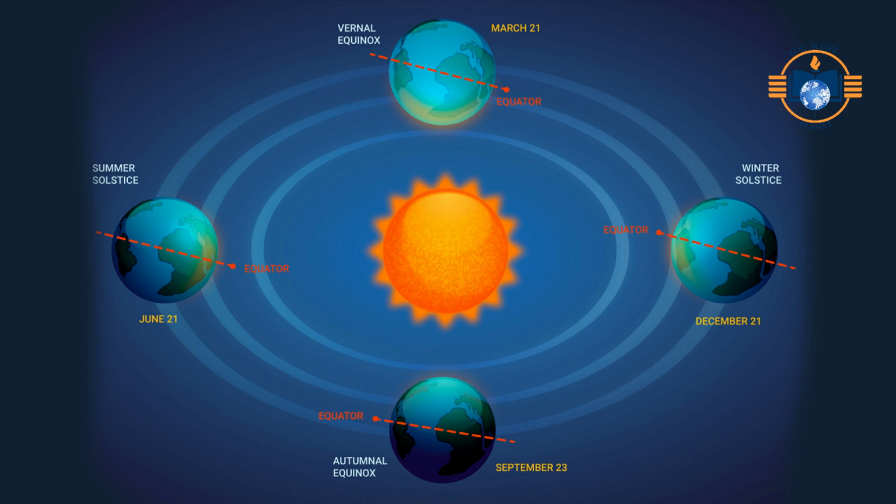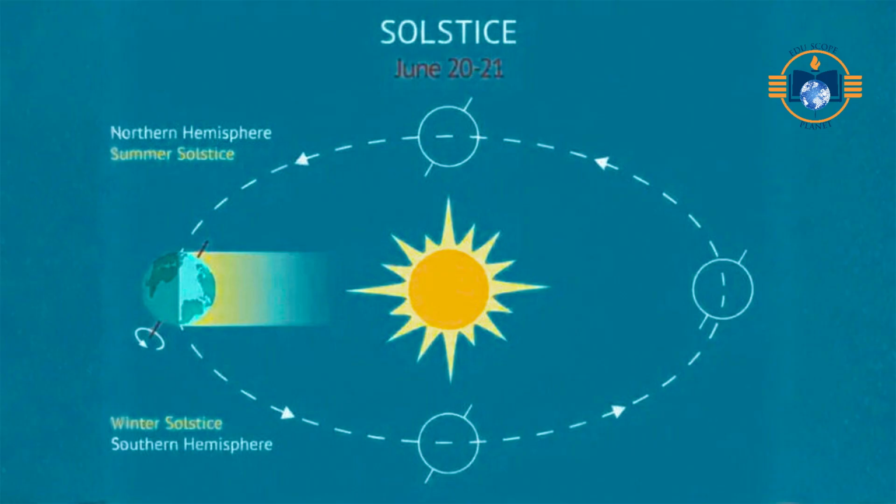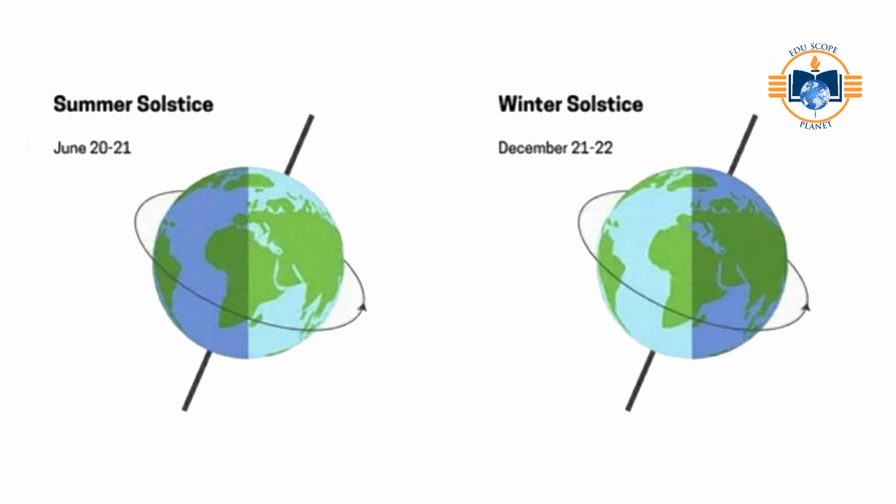When the Northern Hemisphere tilts toward the Sun, around 21st of June, summer solstice, the Sun's rays fall more directly on the Northern Hemisphere. Solar energy is concentrated over a smaller area. Days become longer and nights shorter. The duration of sunlight increases, temperatures rise. This results in summer in the Northern Hemisphere. At the same time, the Southern Hemisphere tilts away from the Sun.